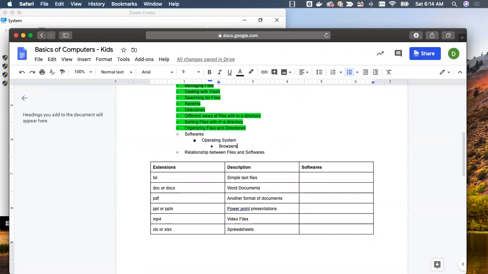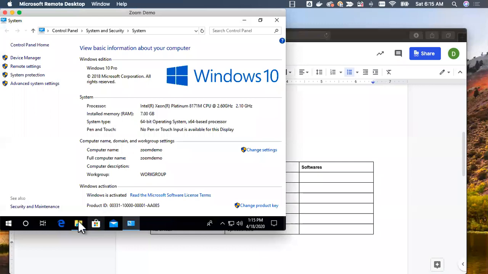Okay, and the examples are Chrome, Edge or Internet Explorer if you are familiar with a Microsoft based environment, and then Safari in Mac, and also a very popular browser which is not tied up with any operating system is Firefox. Okay, many people want to use Chrome, but Chrome might not come as part of the main operating system. So when we set up Windows, for example, in this Windows based machine, I have Internet Explorer and Edge because they come as part of the main operating system itself. However, I am very convenient with Chrome and I want to set up Chrome in this.